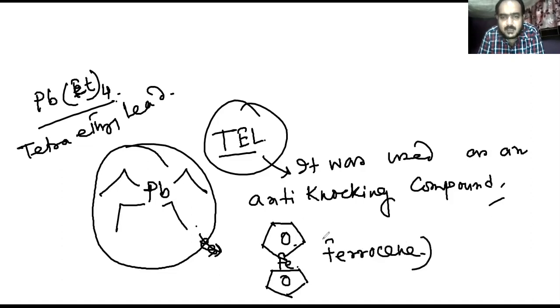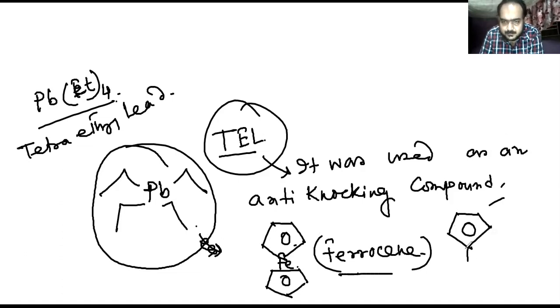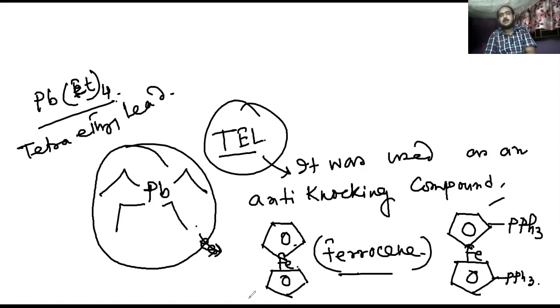So I have given you a simple idea. This is ferrocene, and the substance used is like that. This is known as DPPF, diphenyl phosphine ferrocene. So I have given a fundamental idea of organometallic compounds. Now we are going to our main topic, that is silicone.